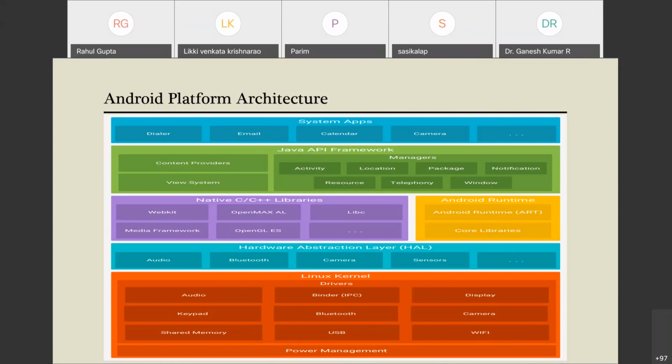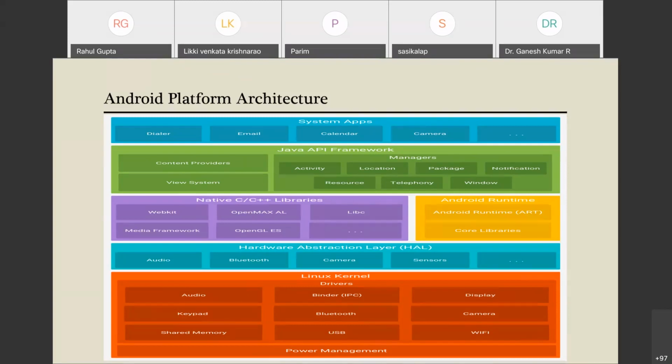So next is content providers. Content provider is one of the important functionalities. What it does is it enables apps to access data from other apps. Generally, when we see the security architecture of the Android platform, you will see that Android OS employs sandboxing. Means each and every app runs in isolation, but sometimes we need to exchange data between different apps. That could be done with the help of the content provider.